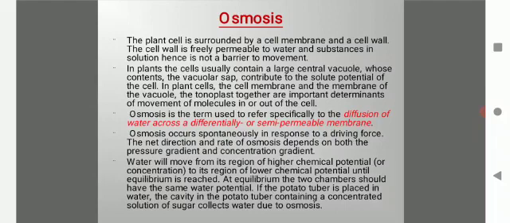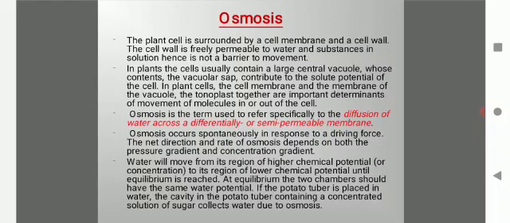Osmosis is the term used to refer specifically to the diffusion of water across a differentially or semi-permeable membrane. Osmosis occurs spontaneously in response to a driving force. The net direction and rate of osmosis depends on both the pressure gradient and concentration gradient. Water will move from its region of higher chemical potential to its region of lower chemical potential until equilibrium is reached. At equilibrium, the two chambers should have the same water potential.